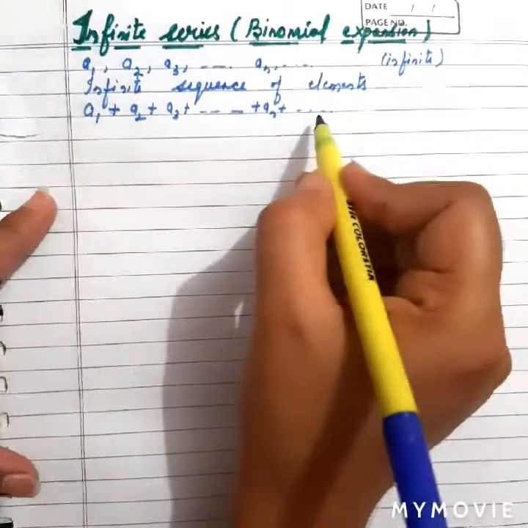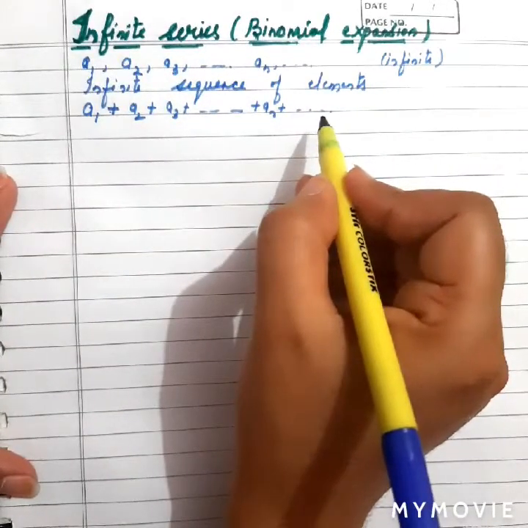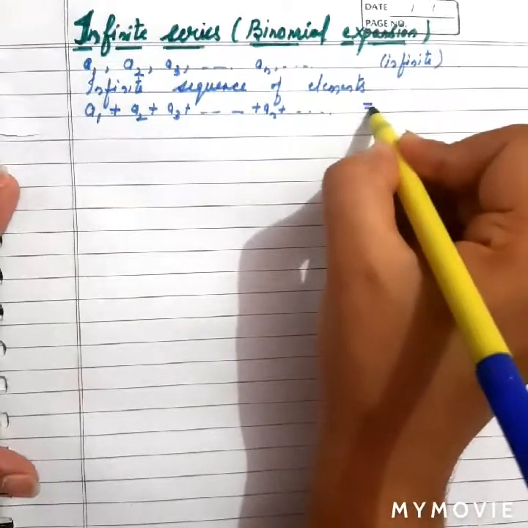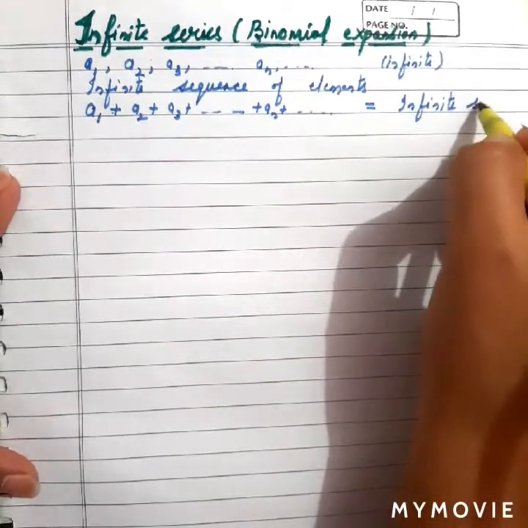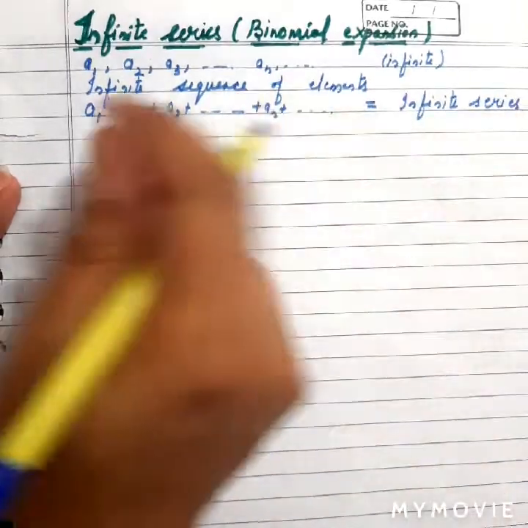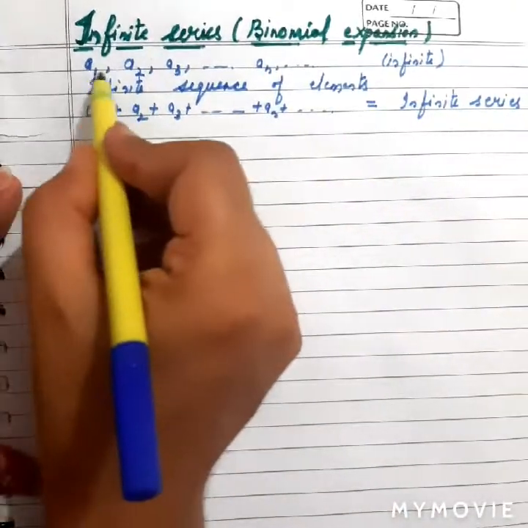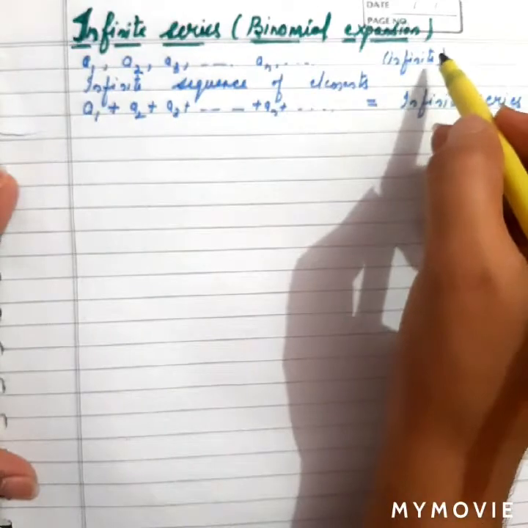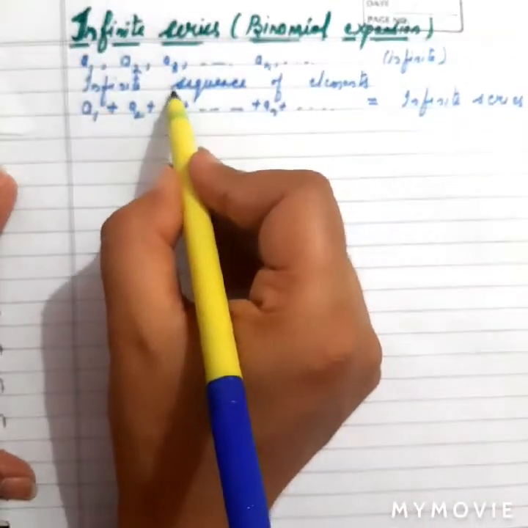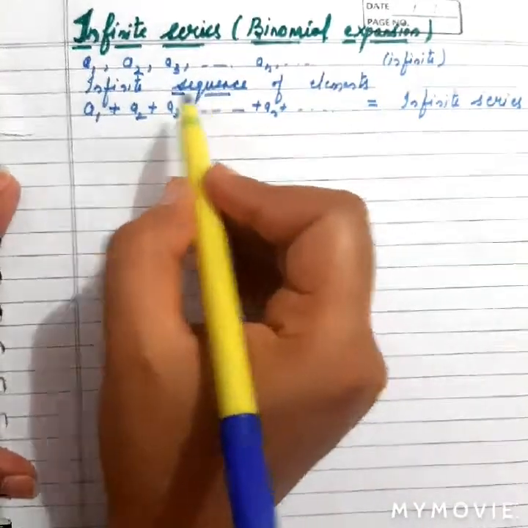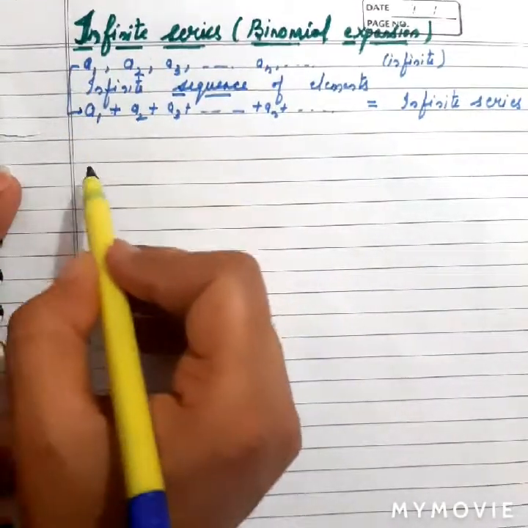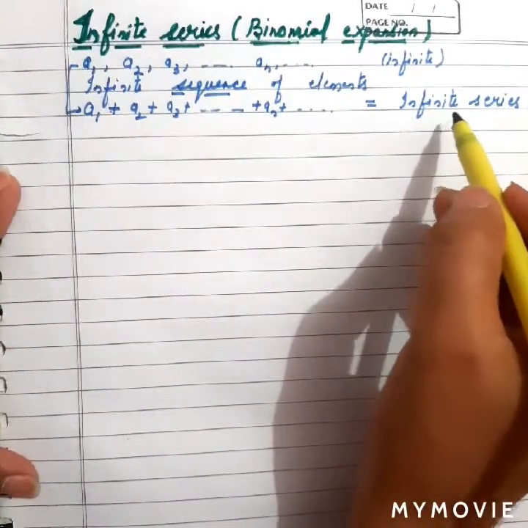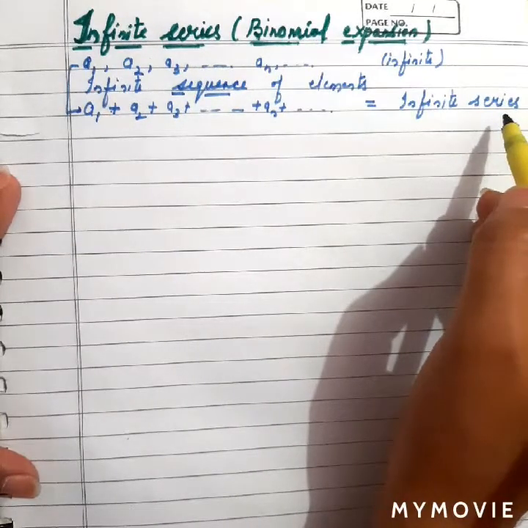So the addition of all these elements will be called an infinite series, fine. When we had not added all these elements, we just said that this is an infinite sequence. When we added all those terms, it became an infinite series, fine.